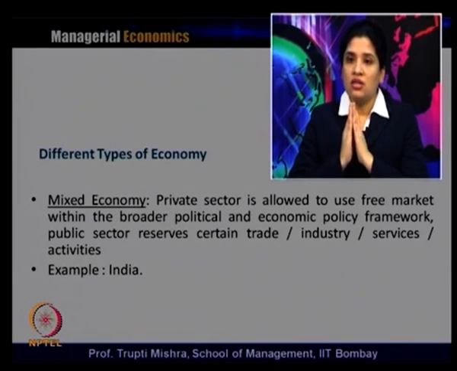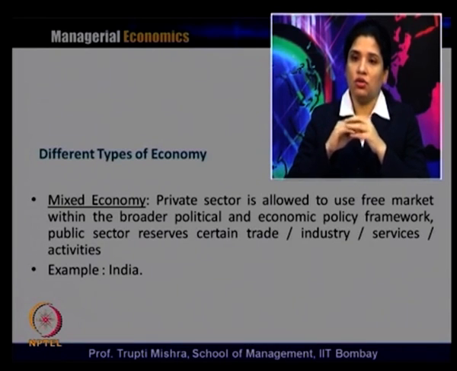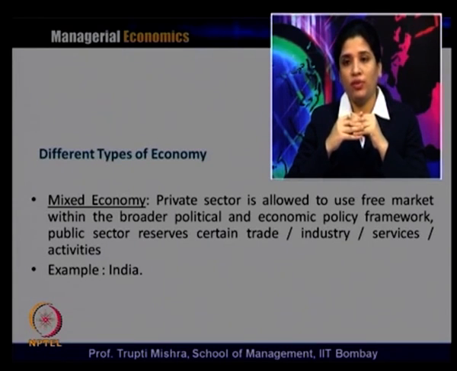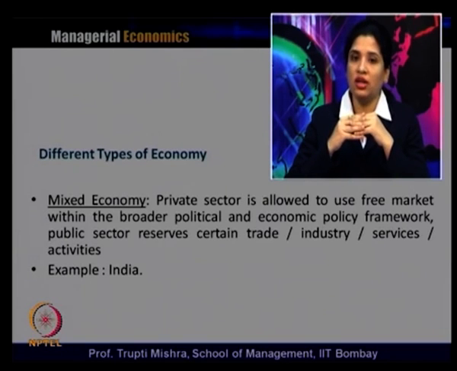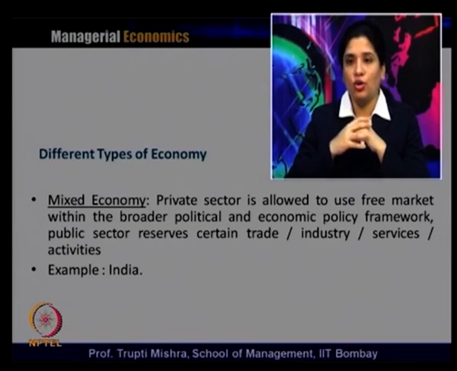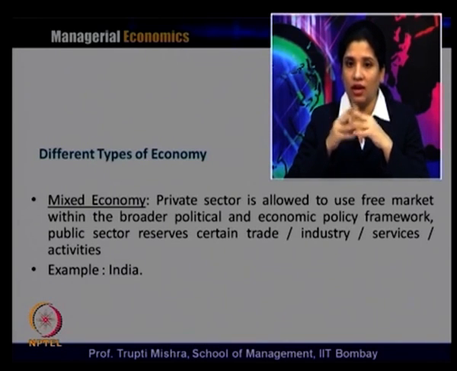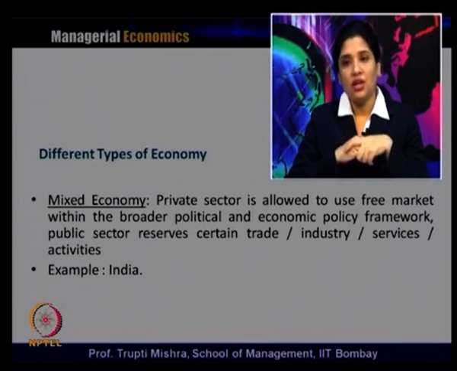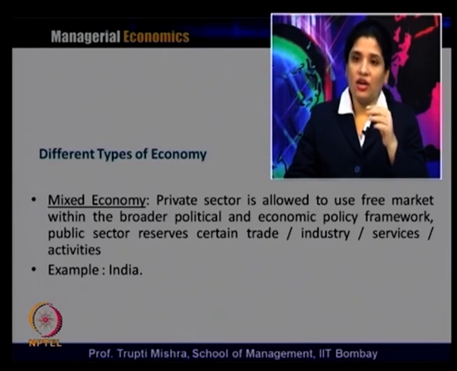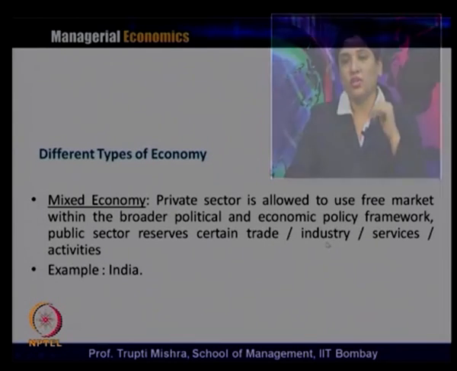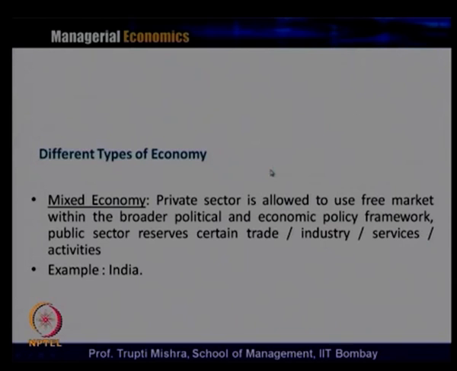So, some of the sectors are guided and restricted by the government, and some are given to the private sector, and they have to adhere to the policy framework, rules and regulations. The typical example is India. India is generally known for the kind of economic structure they follow, that is mixed economy.